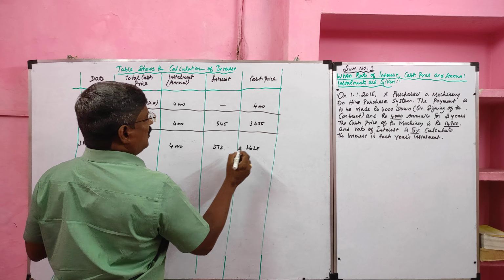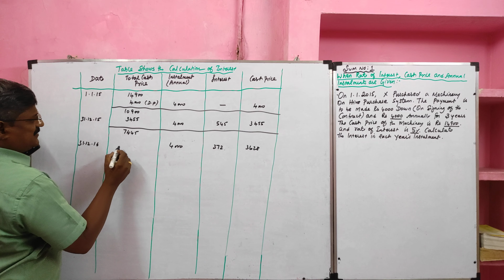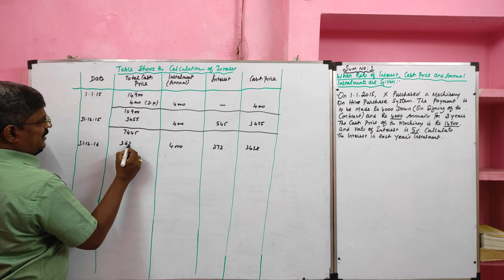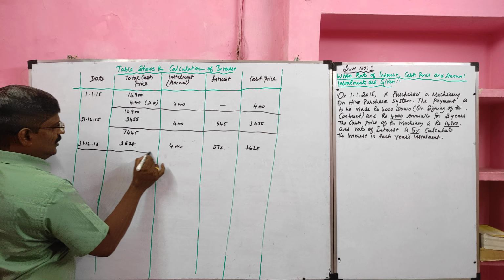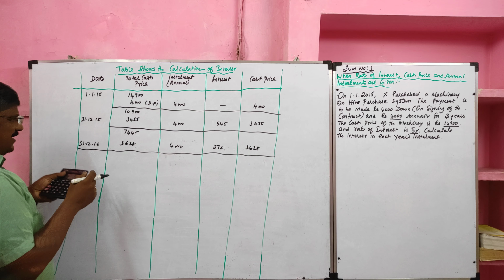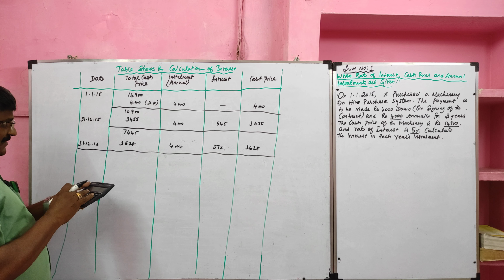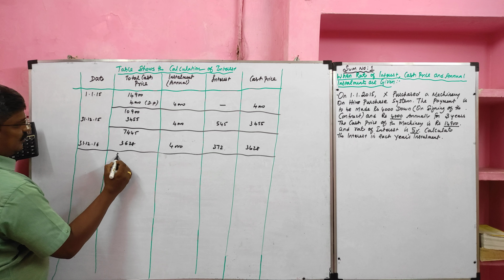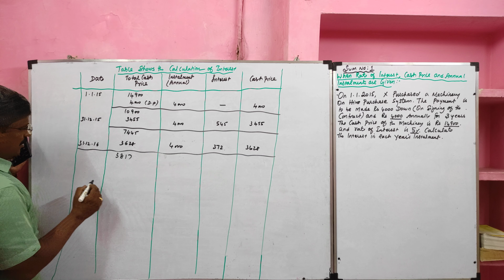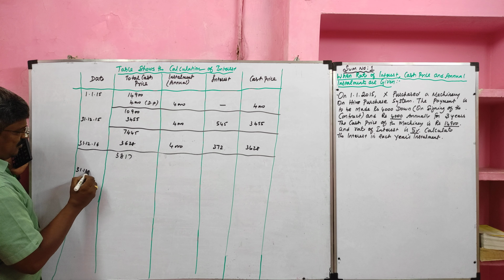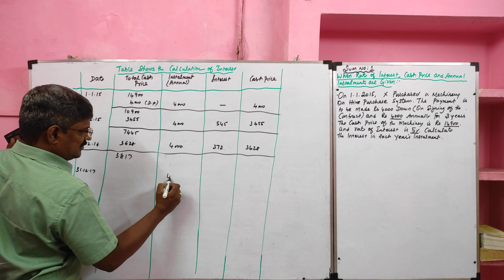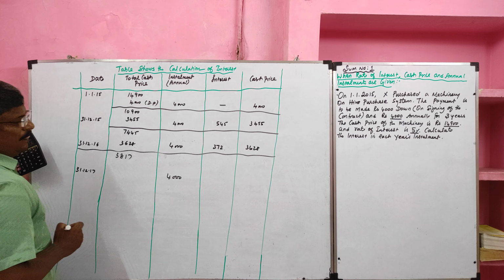This we call annual cash price. The annual cash price should be deducted from the total cash price. So the balance outstanding is 7,445 minus 3,628, which is 3,870. Now we are going to pay the final installment, which is 4,000.